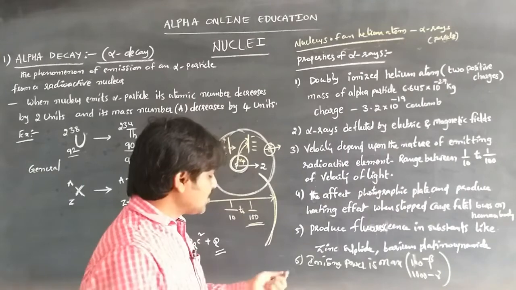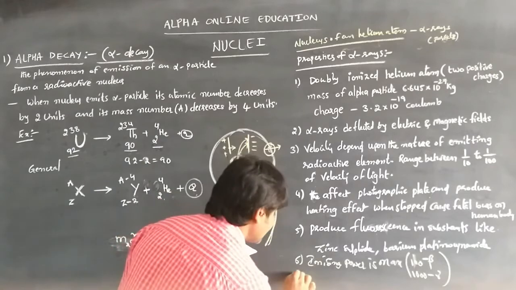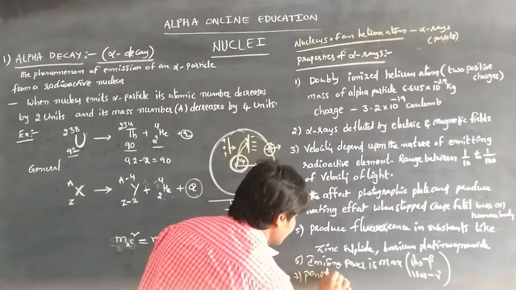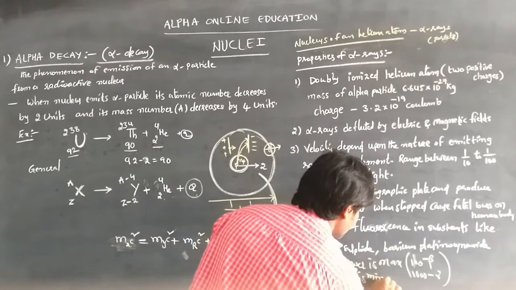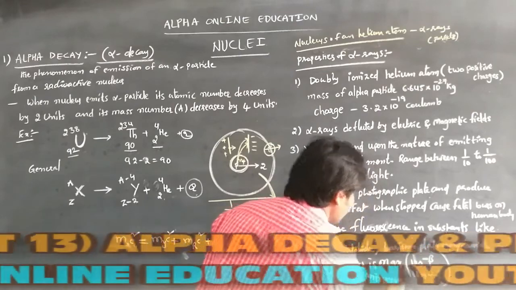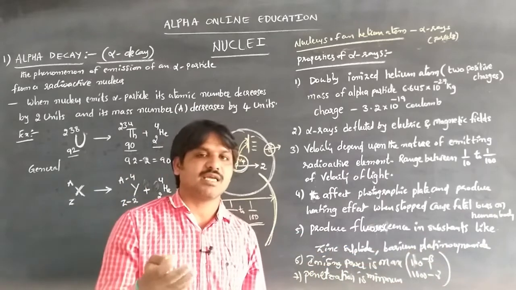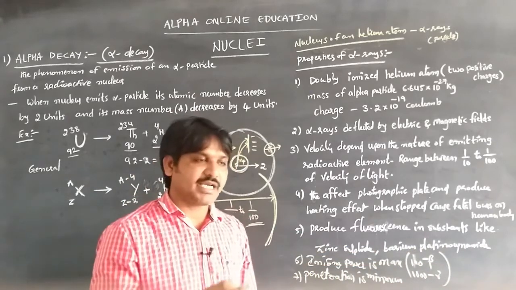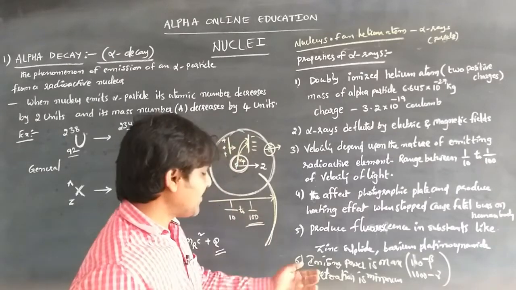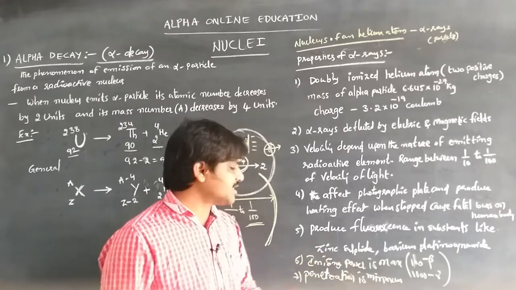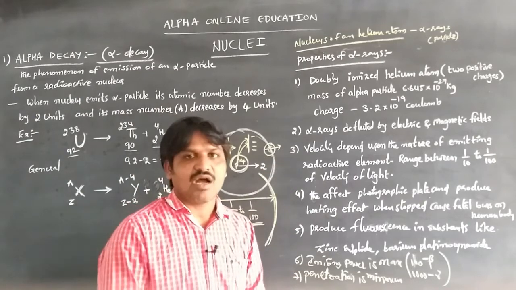Due to the high ionizing power, the penetrating power is less. Penetration is a minimum: 100 times less than beta and 1000 times less than the gamma radiations. So the penetrating power is minimum and the ionizing power is maximum. These are the properties of alpha rays.